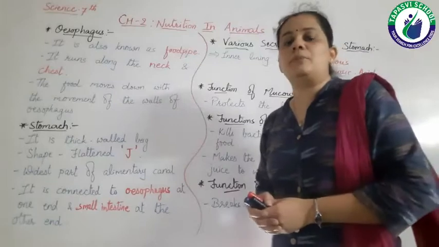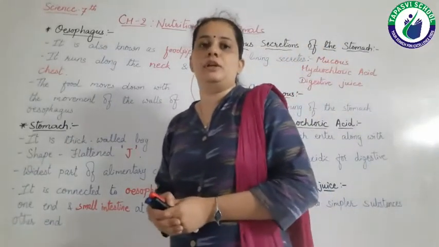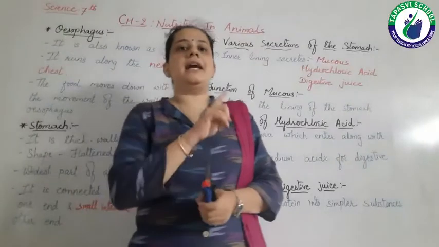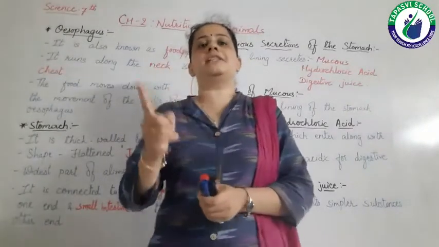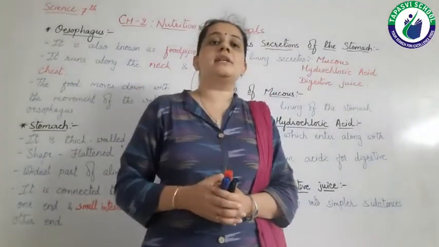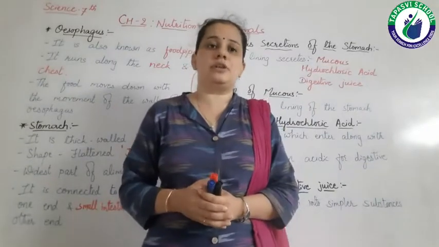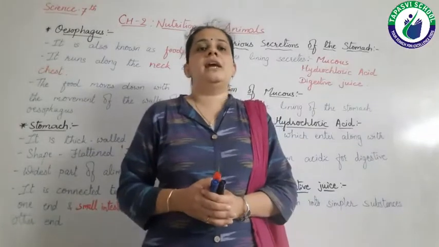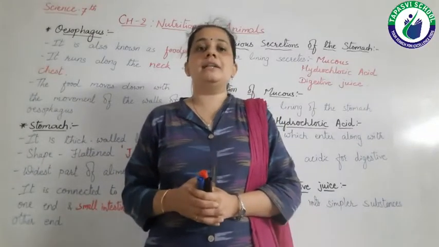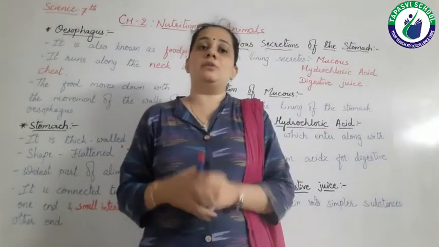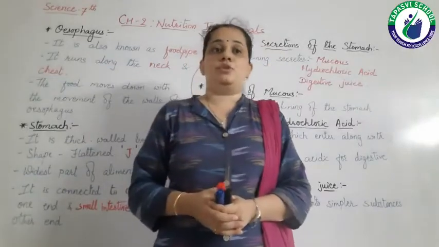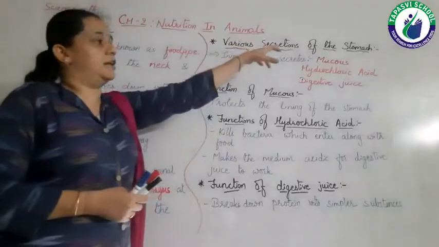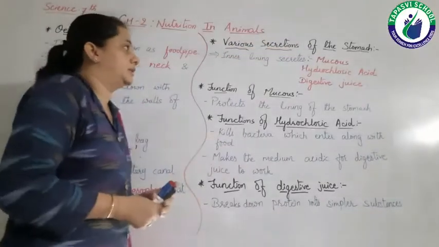Now in the stomach, what happens with the food? The inner lining of the stomach produces some secretions, some digestive juices, into the stomach, and these secretions have their functions. So let's see what this is, right? So various secretions of the stomach.